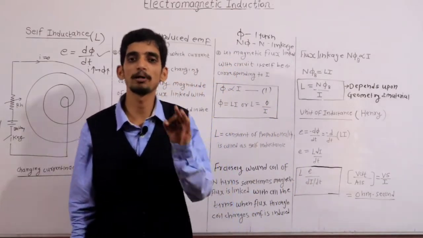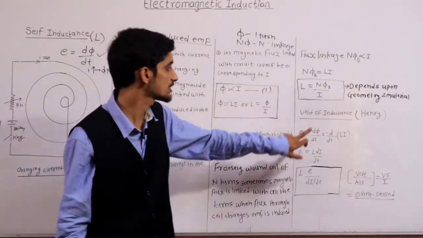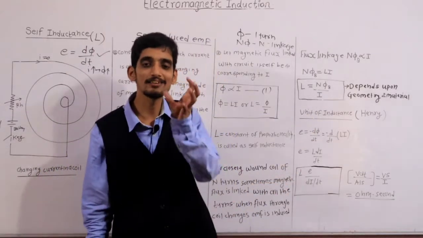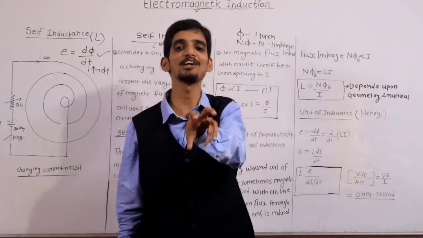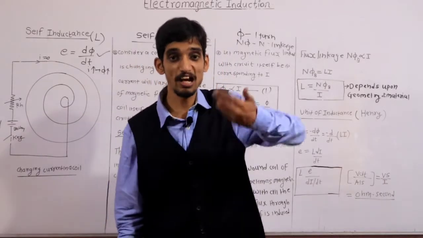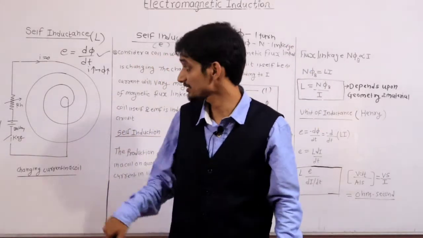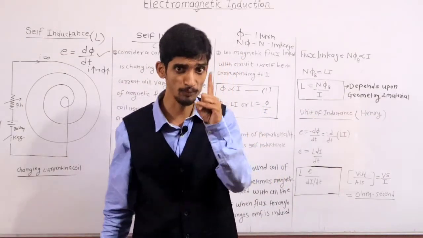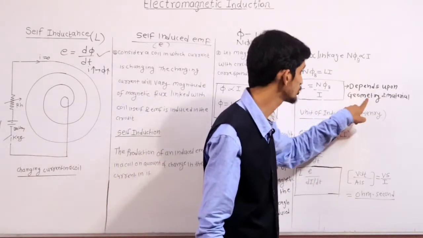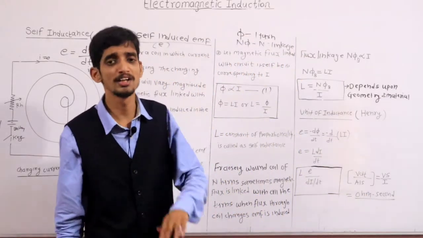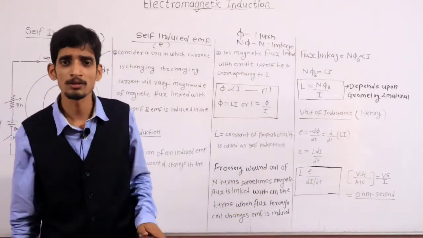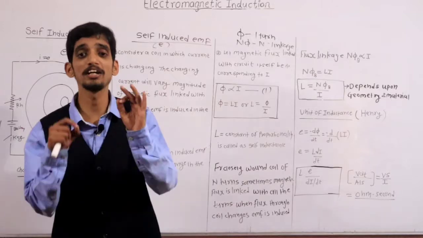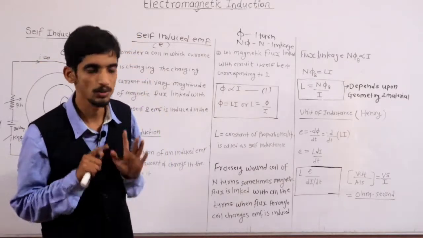It is not dependent on the current. So that's why this L is called the constant of proportionality. Its value is dependent on what? The geometry of the coil. It does not depend on the I. Very, very important point. That's why I have written L depends on the geometry and material of the coil. It is not dependent on current. Clear? That's why it is called constant. Okay.